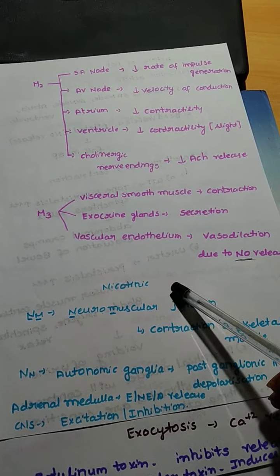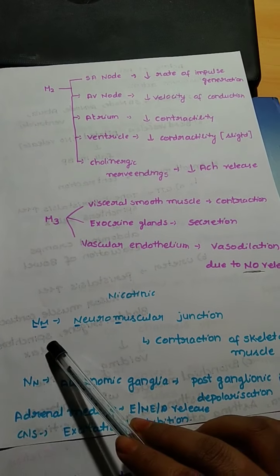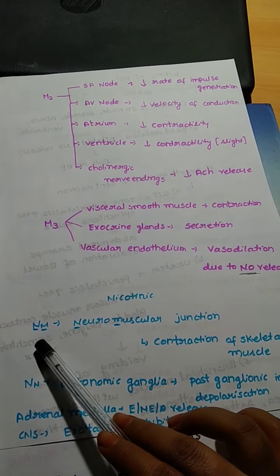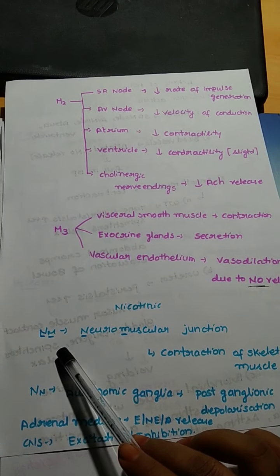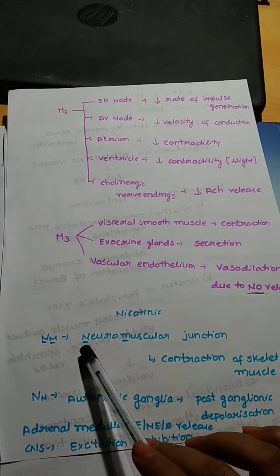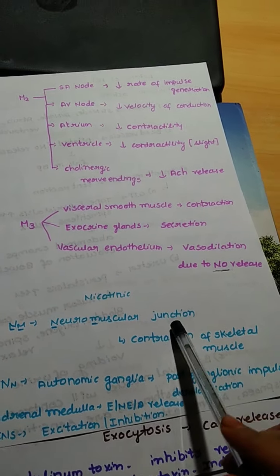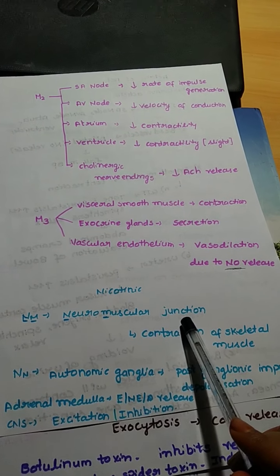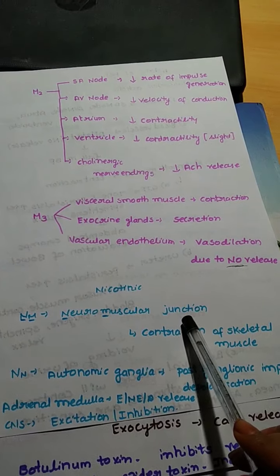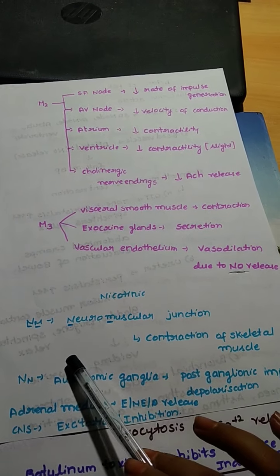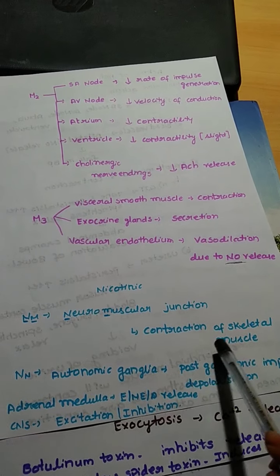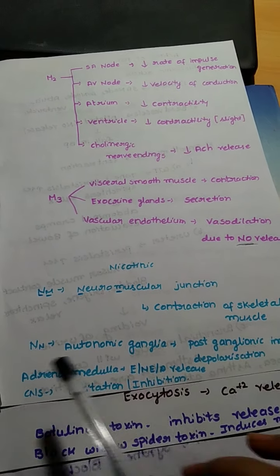And nicotinic receptors, as I already said, are of two types. NM: from the indication of this name itself, we can know its location, that is NM, neuromuscular junction. These are present in the neuromuscular junction, and when any cholinergic agent acts on this NM receptor, then contraction of skeletal muscle will take place.